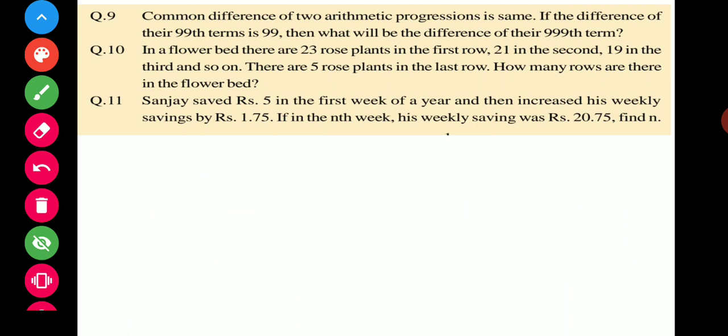Now come to the 10th question. What is the 10th question? In a flower bed, there are 23 rose plants in the first row, 21 in the second, and 19 in the third row, and so on. There are 5 rose plants in the last row. How many rows are there in the flower bed?